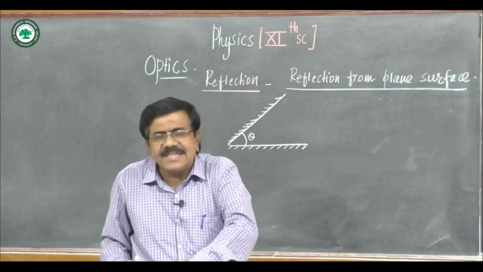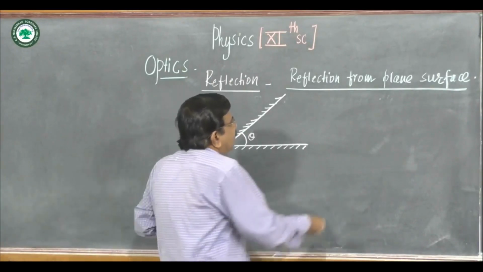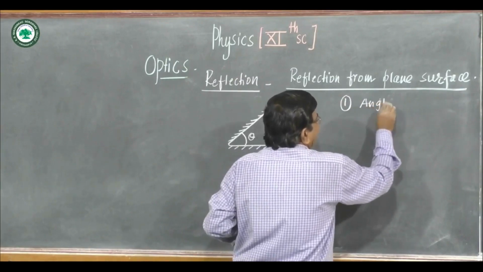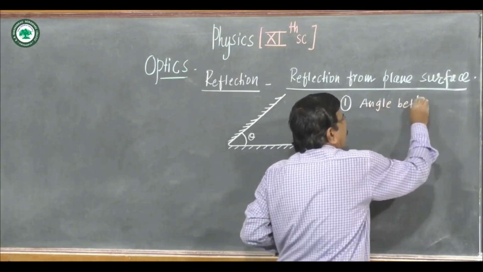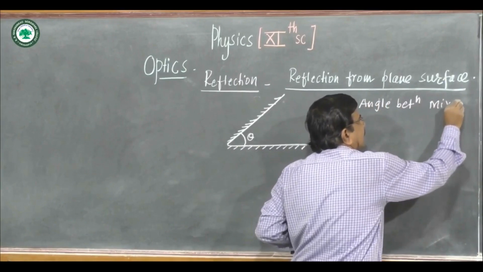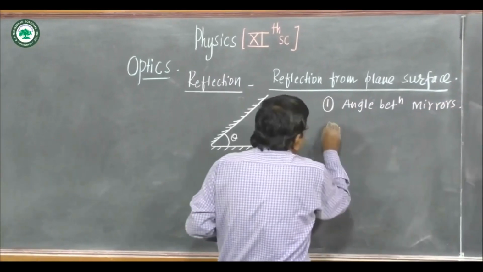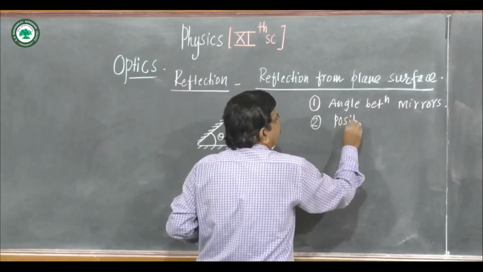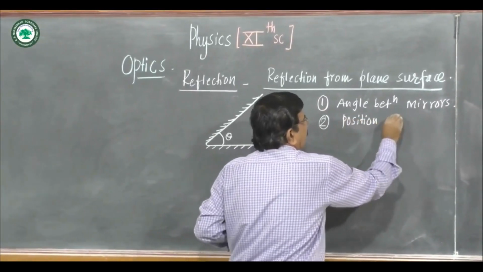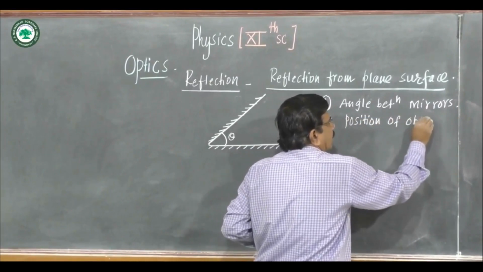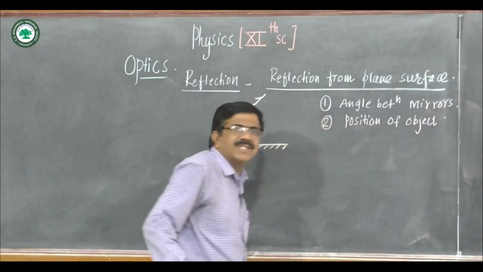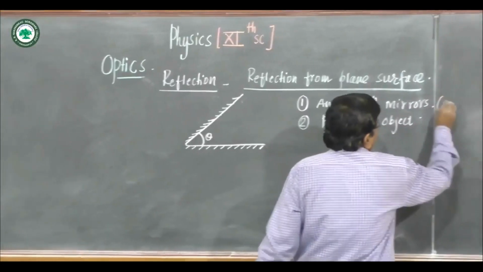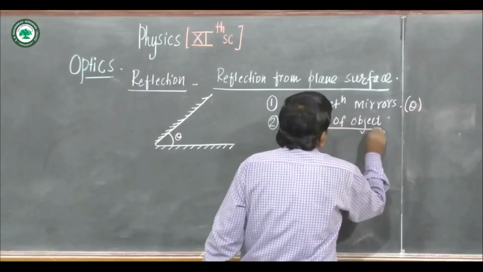The number of images formed depends on the angle between the mirrors, and second, it also depends on the position of the object. How many images are formed depends on these two factors.